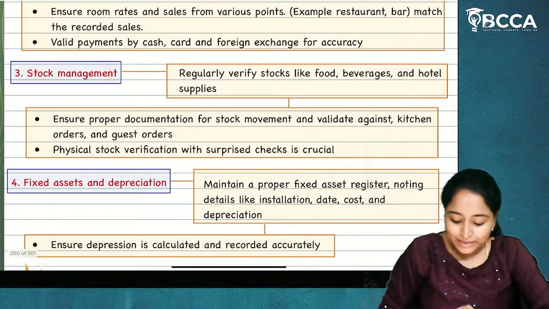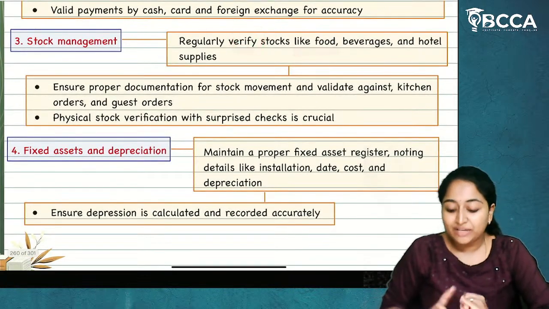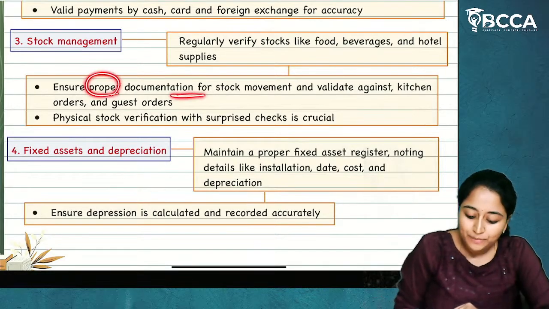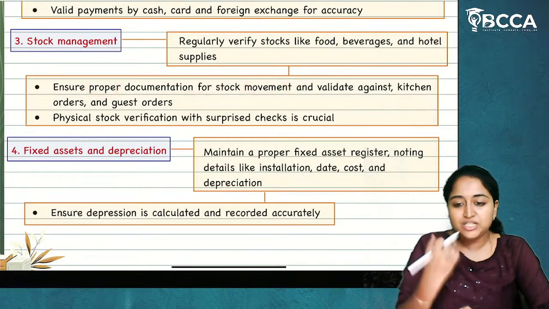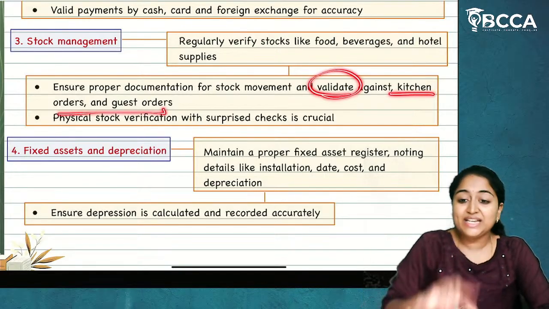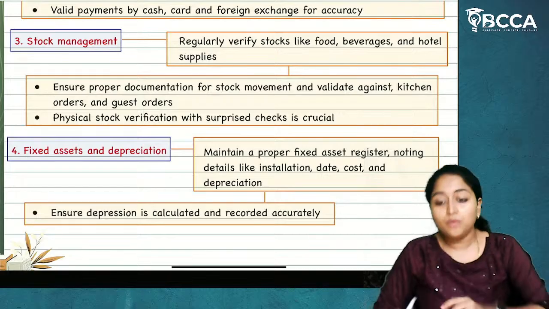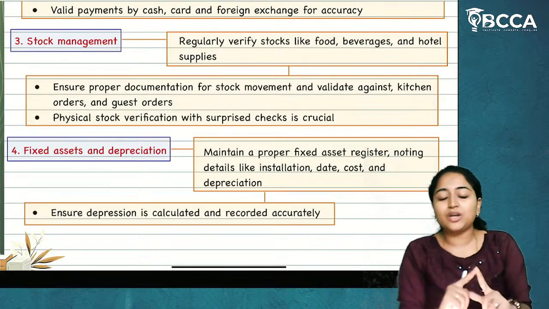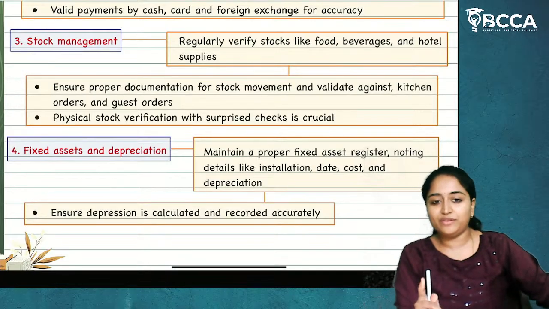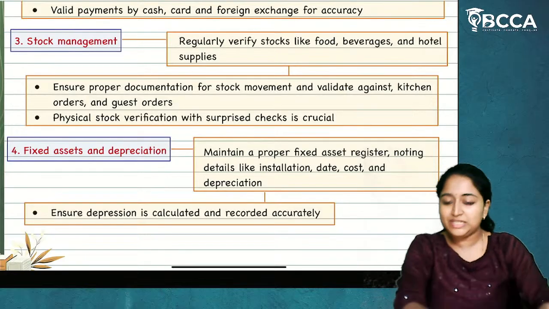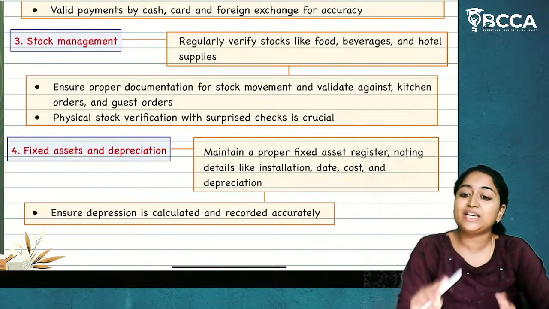Next, stock management. Regularly verify stocks like food, beverages and hotel supplies. Ensure proper documentation for stock movement: how much stock is coming in, how much stock is going out. And validate against the kitchen orders and guest orders. Now, what are kitchen orders? For a hotel, there will be a restaurant. In that restaurant, outside people will be coming and eating in that particular hotel. There will be tables, you will be sitting there and eating. Those are called kitchen orders.